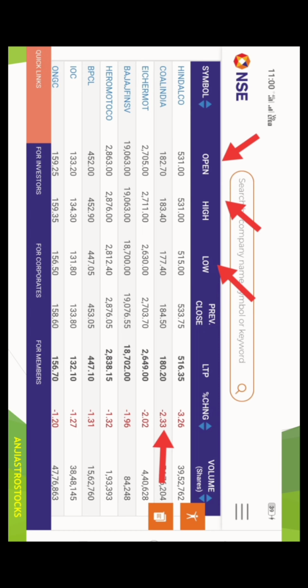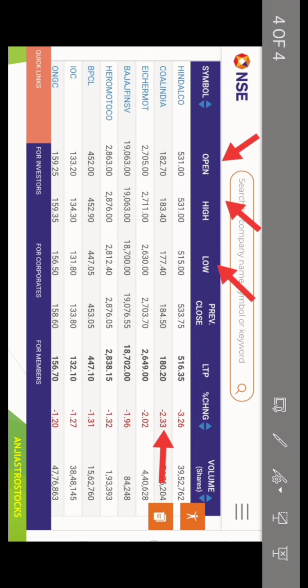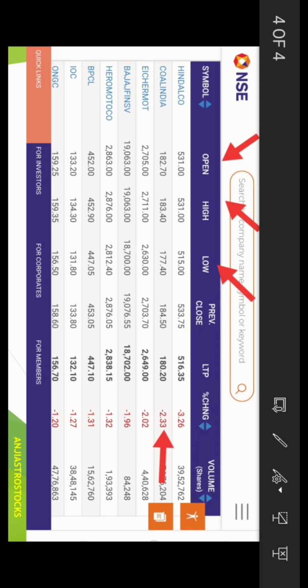Then you can definitely take profit within 30 minutes to 1 hour. So this we can get as an idea. With this I will show one stock, how to select this.